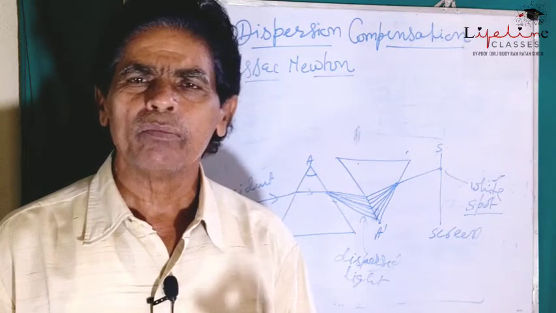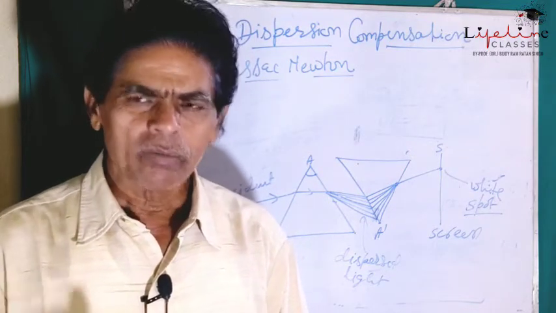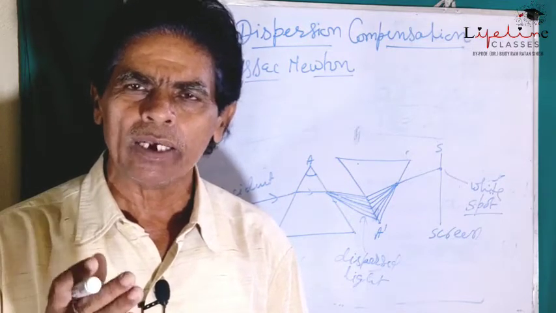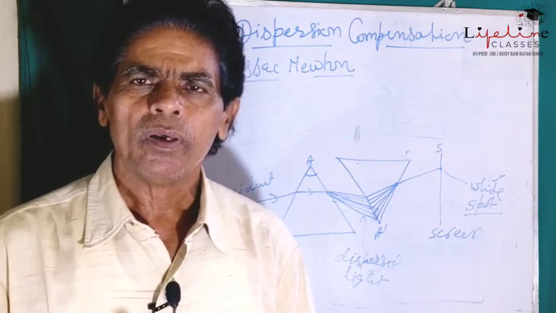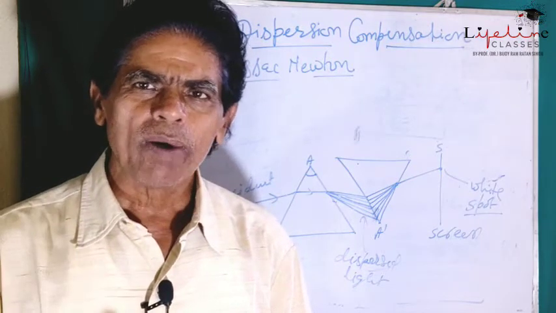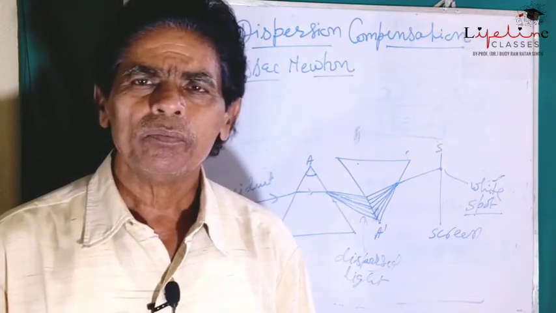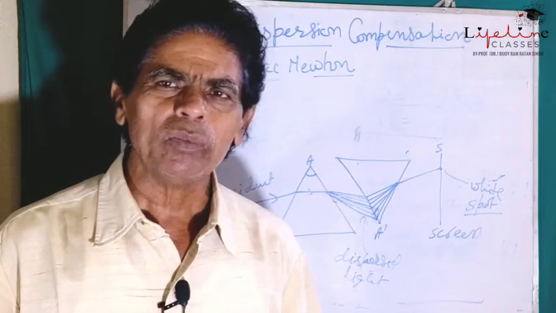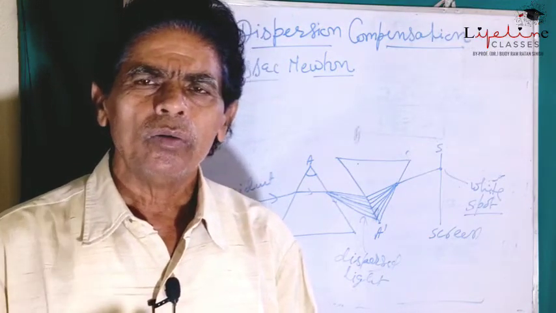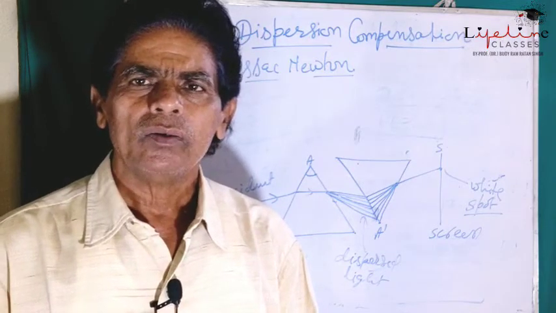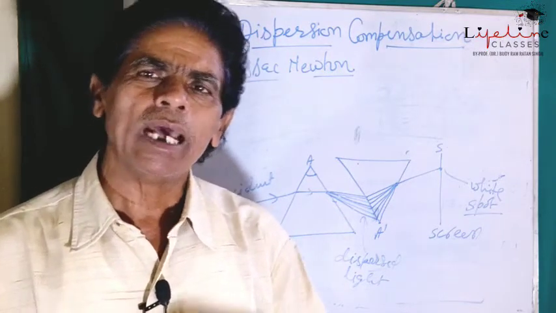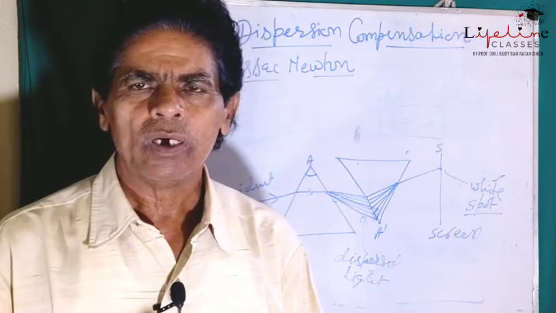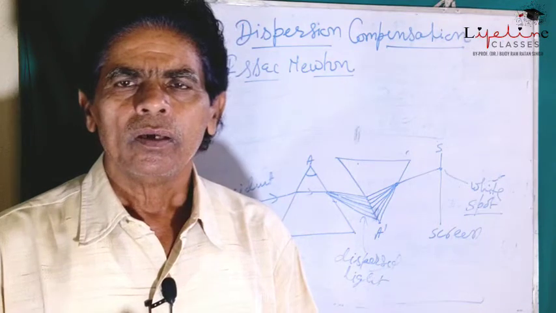Dispersion compensation means whatever the extent of deviation of different component colors performed by the first prism gets compensated by the second prism, through bending the dispersed light in the opposite direction through the same angle of deviation.